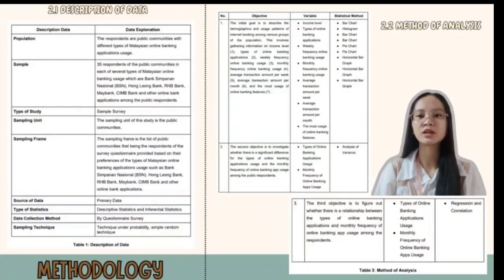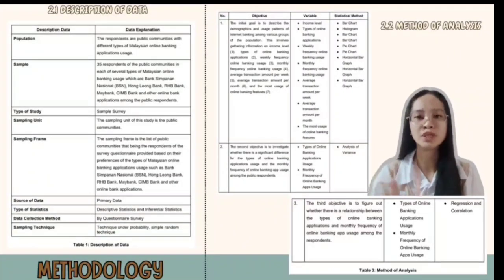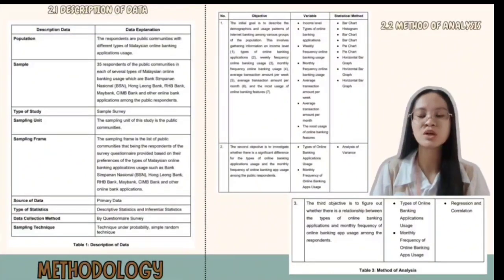So the table here is the method of analysis, which we can see is based on the three objectives. The first one is the initial goal to describe the demographics and usage patterns of internet banking among various groups of the population. This involves gathering information on income level, type of online banking applications, weekly and monthly frequency of online banking usage, then average transaction amount per week and per month, and the most used online banking features. For the first objective, the statistical methods we use are bar chart, histogram, pie chart, and horizontal bar graph the most. And the second one is to investigate whether there is a significant difference for the types of online banking applications usage and the monthly frequency of online banking app usage among the public respondents.